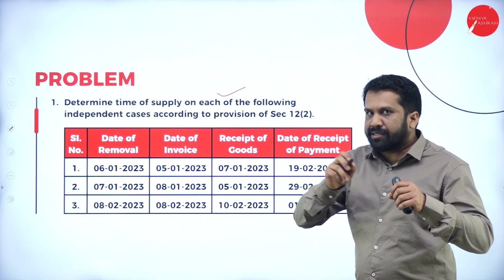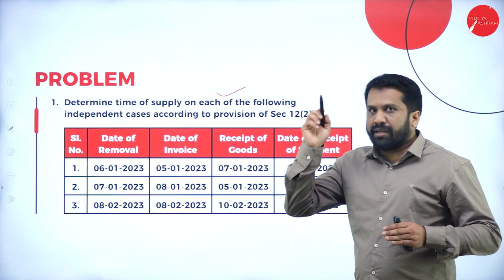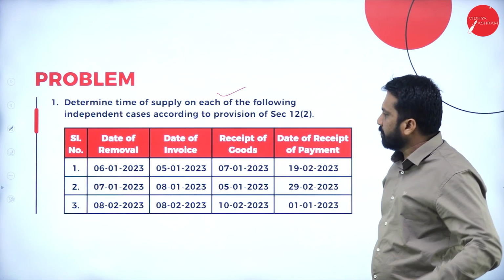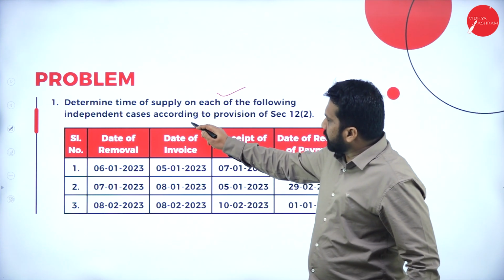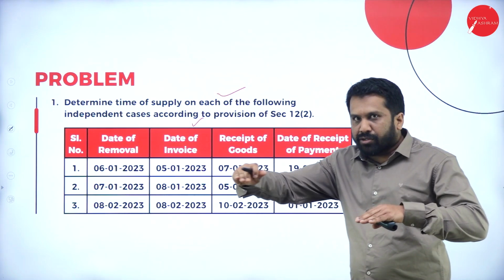Write down the answers there. I'll go to the answers so that you can correct. If you are correct, it is marks. If you are wrong, then you have to make it as 0 and you have to learn. Now, first one. There is a first, there is a second one, there is a third one. You have to read like this, row wise.